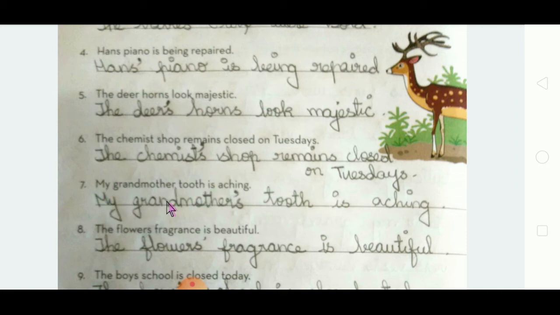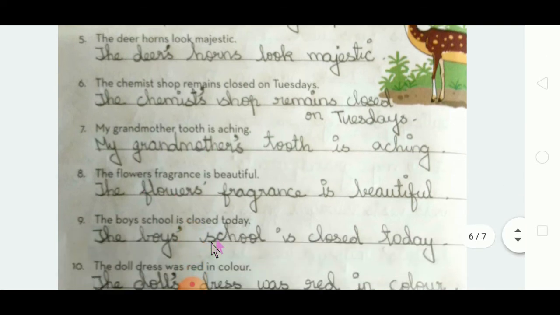See, my grandmother tooth is aching. So my grandmother's tooth is aching. Very simple this is. Okay. The flowers fragrance is beautiful. Already yes is there, that's why add only apostrophe after the yes. See, the flowers' fragrance is beautiful. Okay. Fragrance means smell. Flower has smell, no? Yes. So smell. Fragrance means fragrance.